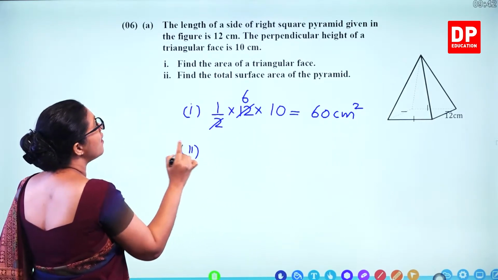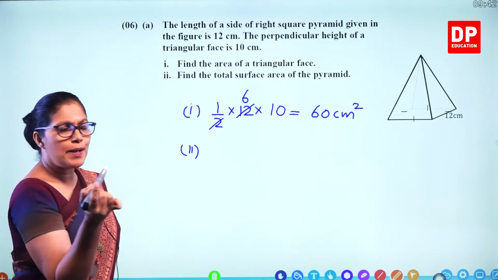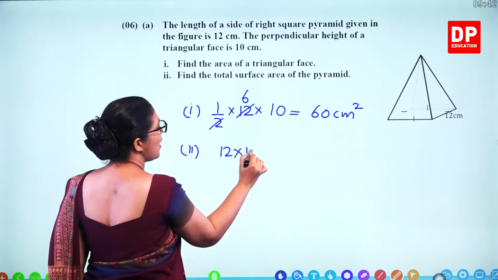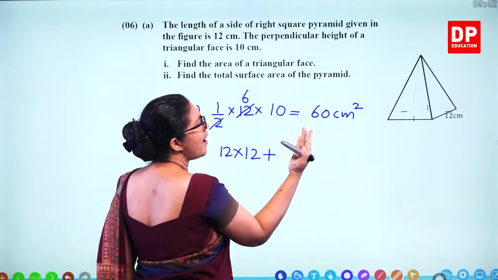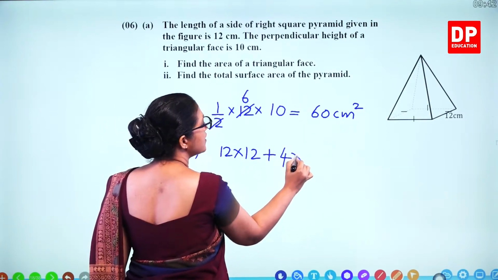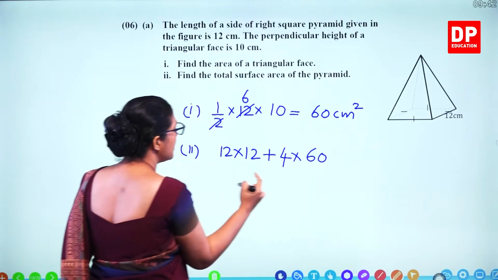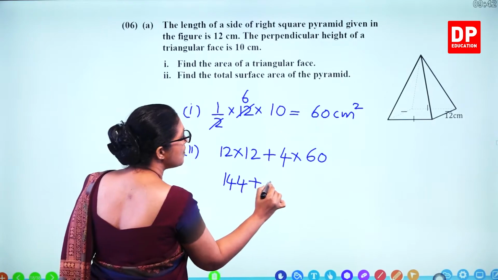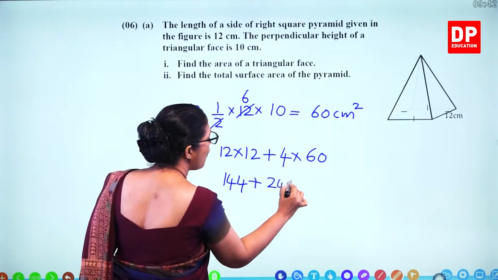And the second part, find the total surface area of the pyramid. So you get the base square, so that means 12 times 12 plus how many triangles? 4 triangles, each with 60. So what's the total? 12 times 12, 144. 4 times 60, 240.